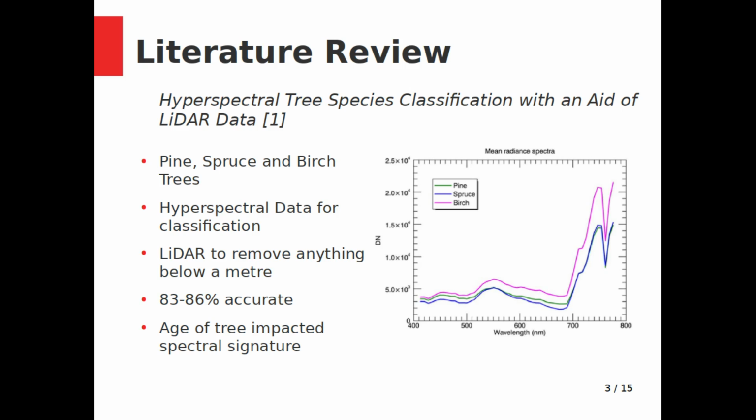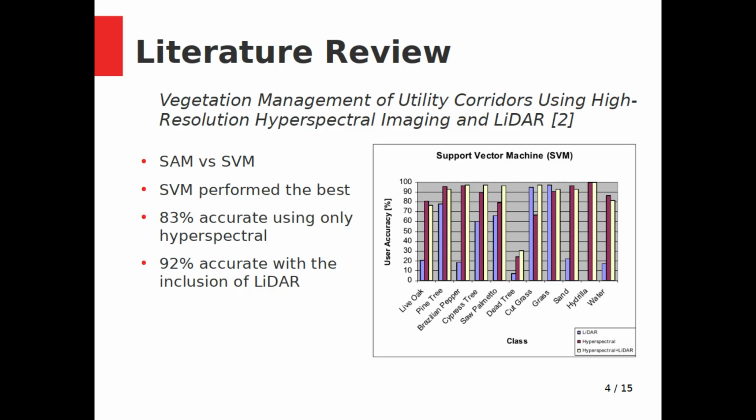The displayed graph shows the mean radiance for each of the three species. It should be noted that the classification was only done using the spectral information, while the spatial information was only used to remove anything below 1 meter high. Frank et al. investigated whether using a spectral angle mapper or support vector machine classifier produced better results when classifying vegetation using hyperspectral and LiDAR data.